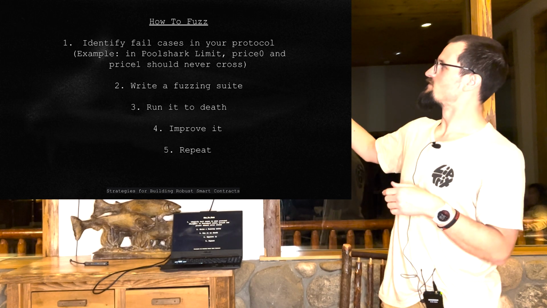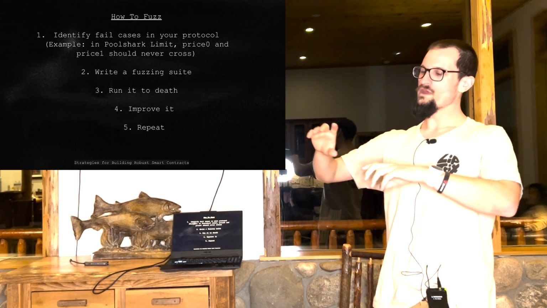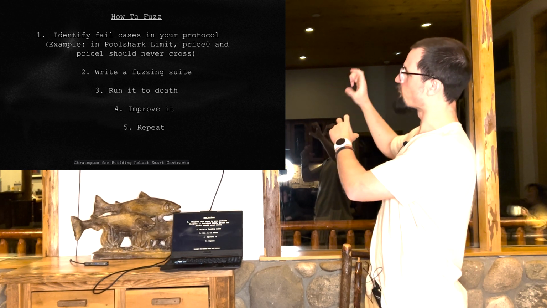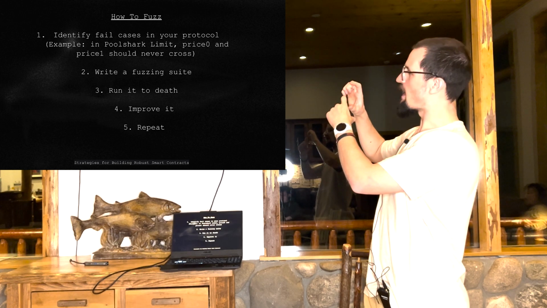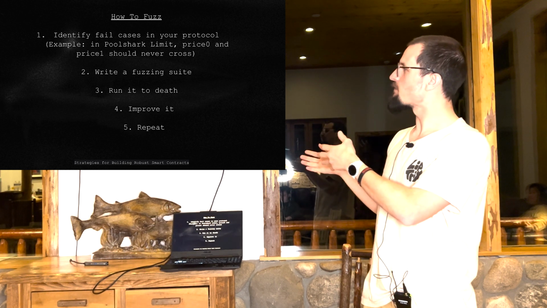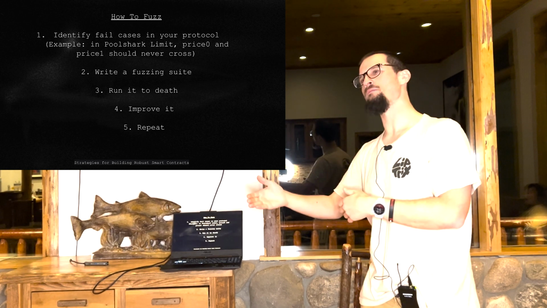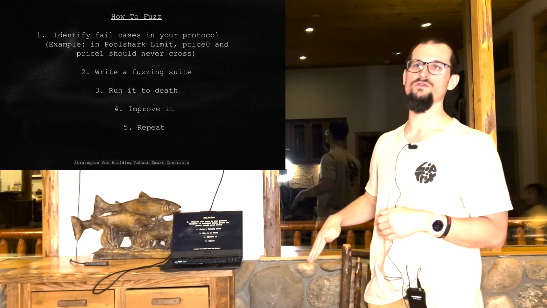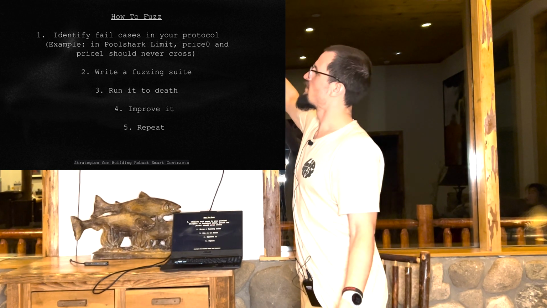So how to fuzz? Number one is identify fail cases in your protocol. One of them for us is we have two pools where you can put liquidity. So you're putting liquidity of one token, liquidity of another token, and the way that our system worked, these should never cross, right? And we know that if that happens, someone can throw off the balance of the pool. So this is a simple example of something that you can always check for such that it never happens. And if it does happen, then these fuzzing tools will tell you exactly what happened to produce that case. So you can very clearly see that. And then obviously, once you have those, then you write the sweep.